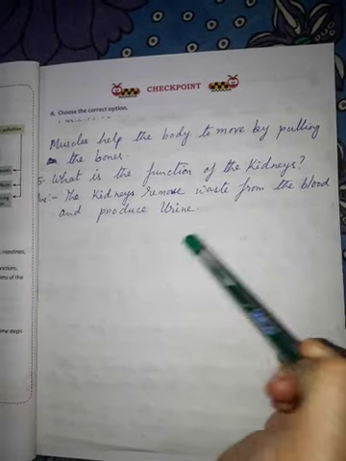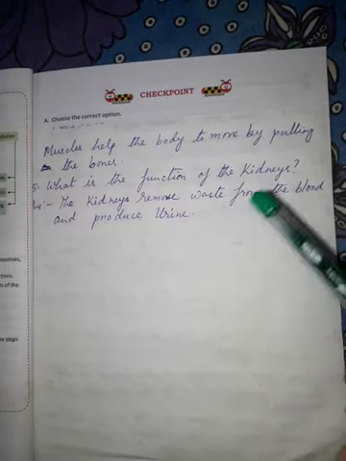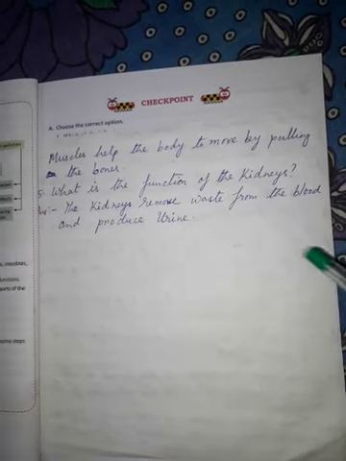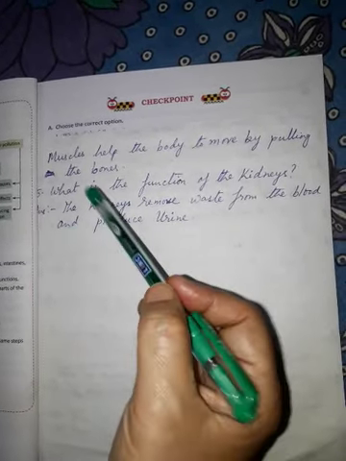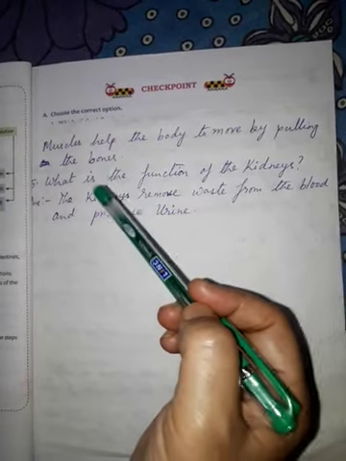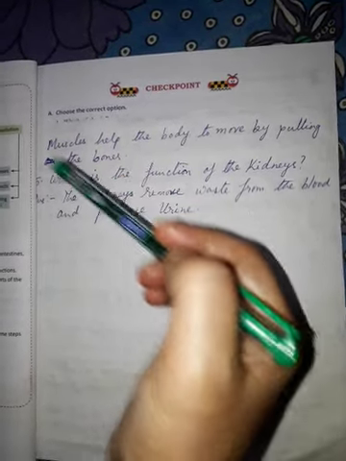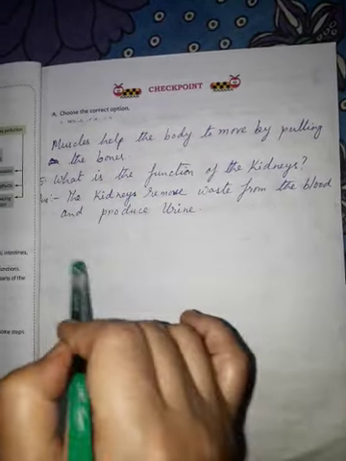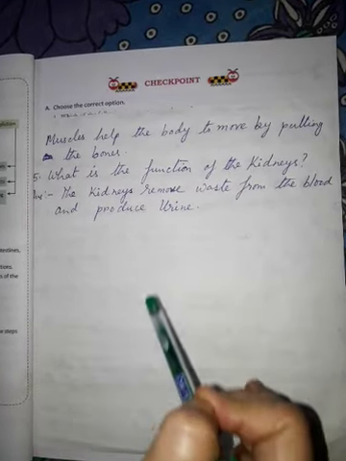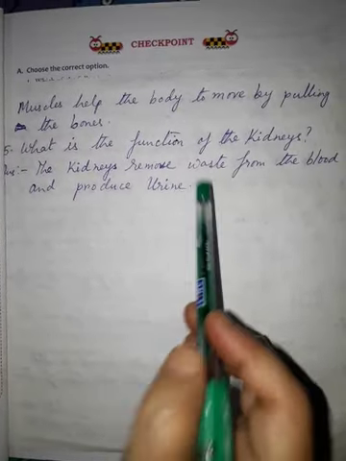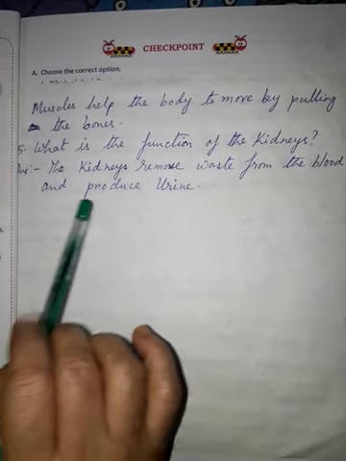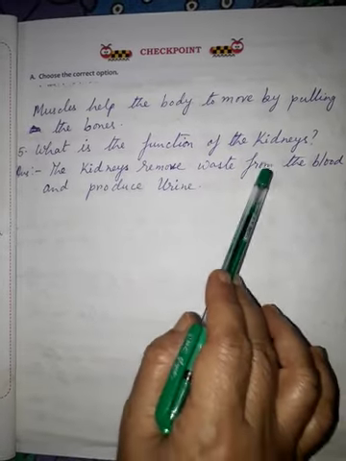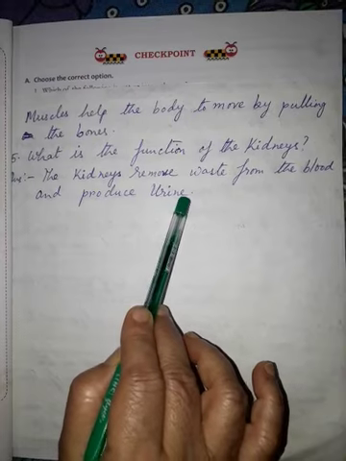It passes through the nephrons, through the various cells of the kidneys, and while it passes through the cells of the kidneys, the blood is purified, and while the blood is purified, the waste is taken out in the form of urine, which goes out from our body through the urinary bladder. So the main function of the kidneys is to remove the waste from the blood and produce the urine.